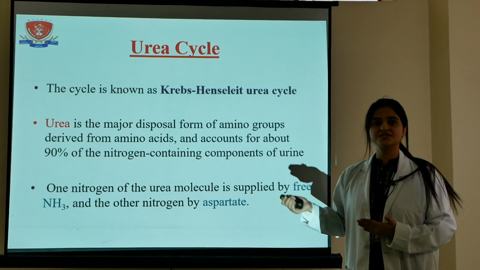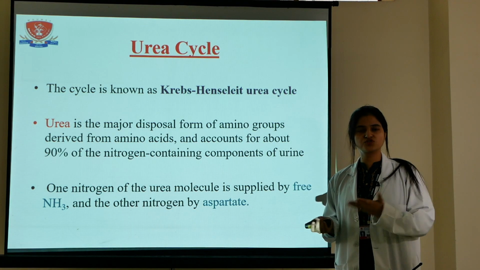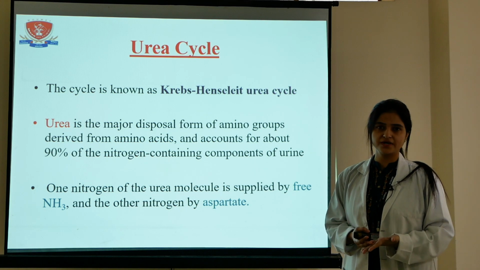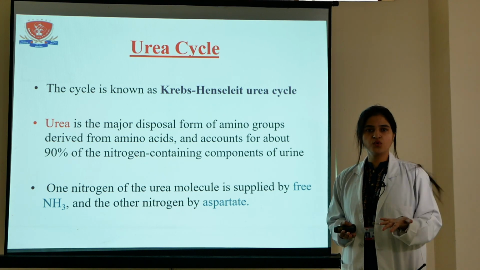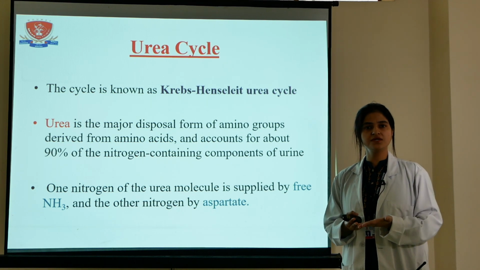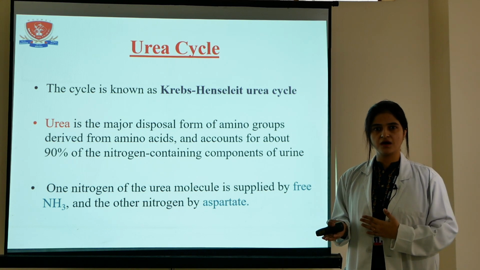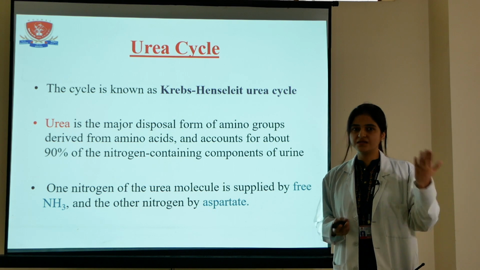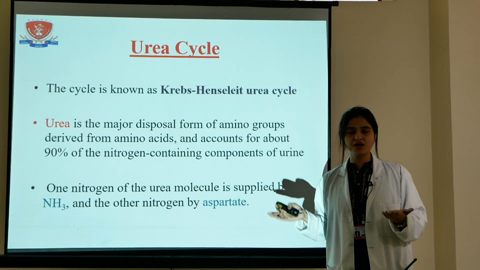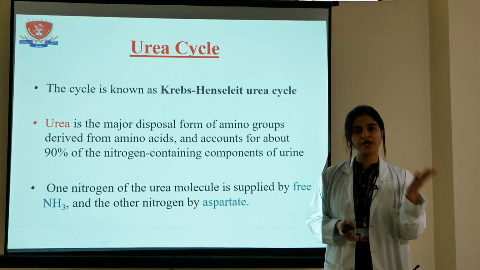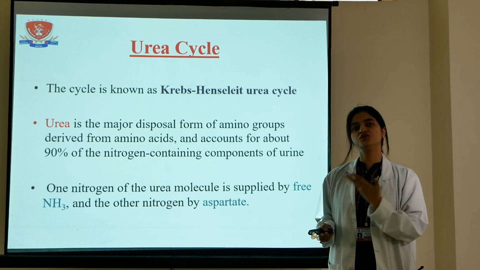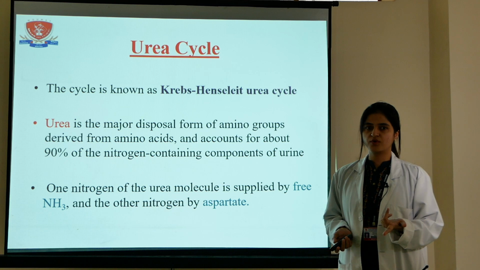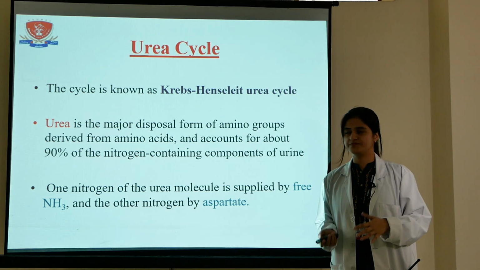So, why are we discussing the topic urea cycle? Why is this topic so important? The urea cycle is very important because, as we all know, the nitrogen of amino acid is converted into ammonia, and ammonia is very toxic for our body. With the help of the urea cycle, we can convert that toxic ammonia into urea, and urea is non-toxic in nature. So, that's why the urea cycle is very important for our body.